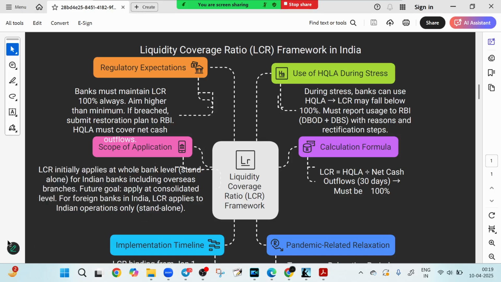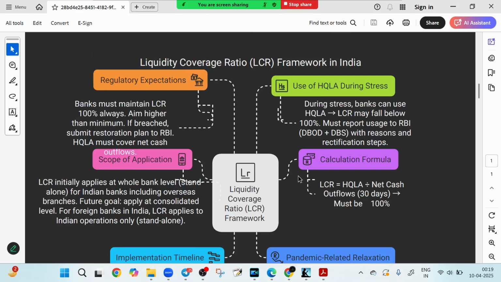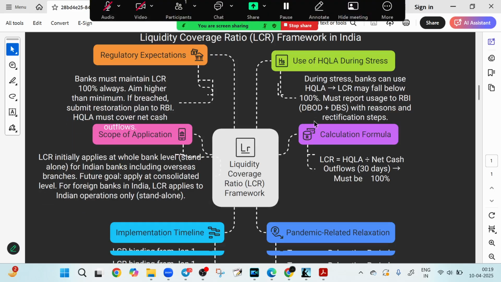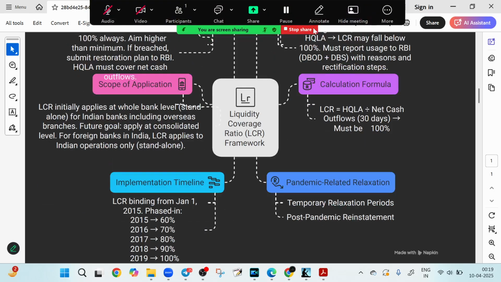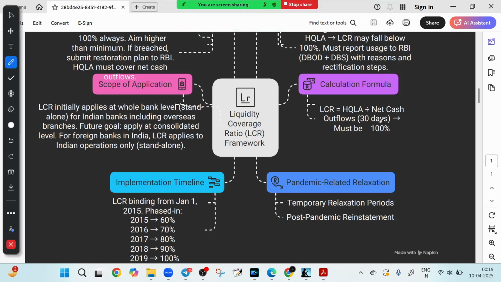These are the points from where questions are asked, and I have compiled everything in just one line based on what we have observed in the past 3 to 4 years of question papers. Now the formula for calculating LCR is quite simple. In the numerator you write the high quality liquid assets, and you divide it by the net cash outflow for the next 30 days, and the outcome must always be greater than or equal to 100%.